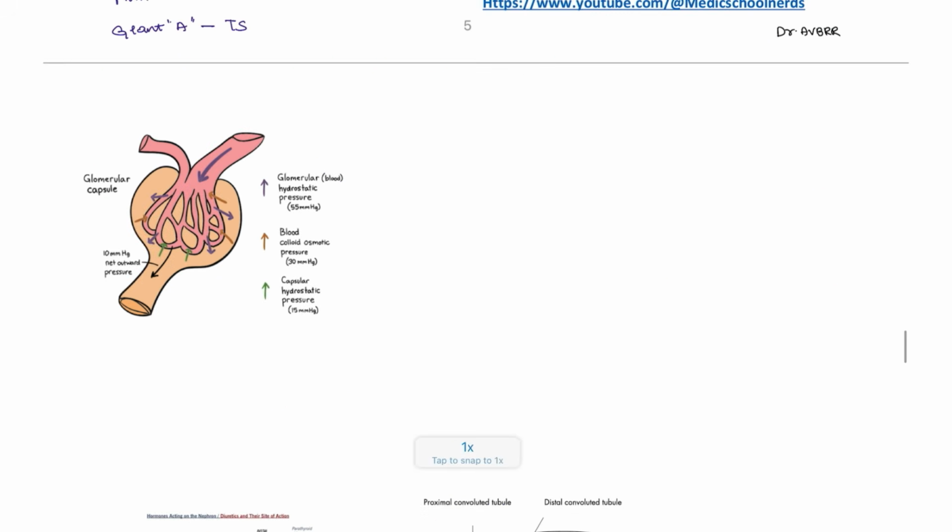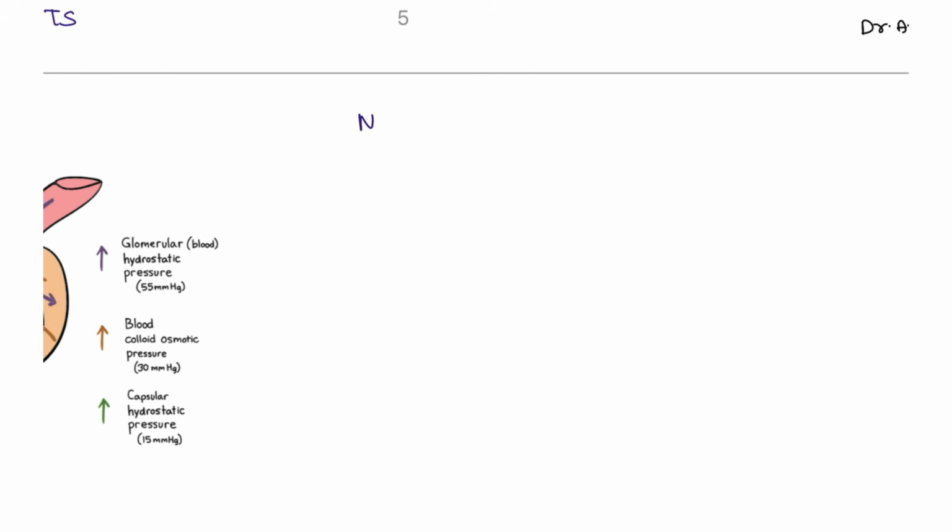Now we will be discussing the renal system. In the renal system, you have to take note of the nephron, right? The nephron is a structural and also a functional unit of the kidney.